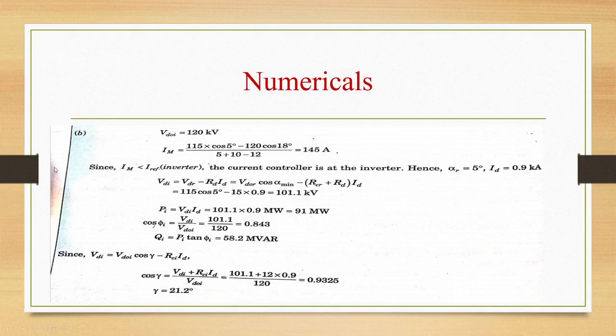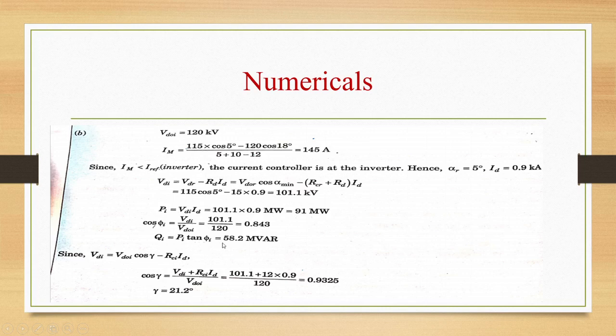Substitute all the values in the IM equation, we are going to get it as 145 amps. Since IM is less than I reference inverter, current controller is at the inverter, hence alpha R is 5 degrees, ID is 0.9 kiloamps. VDI is equal to VDR minus RD ID. So we are going to get the value of VDI as 101.1 kilovolt, PI value 21 megawatt, cos phi A